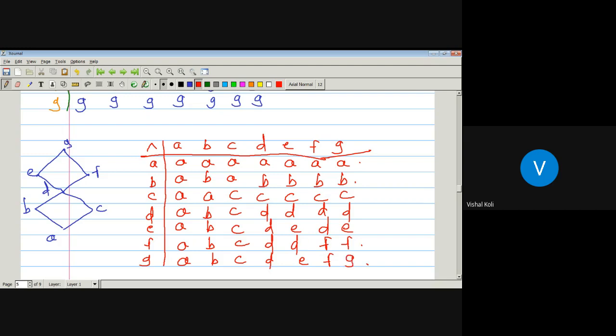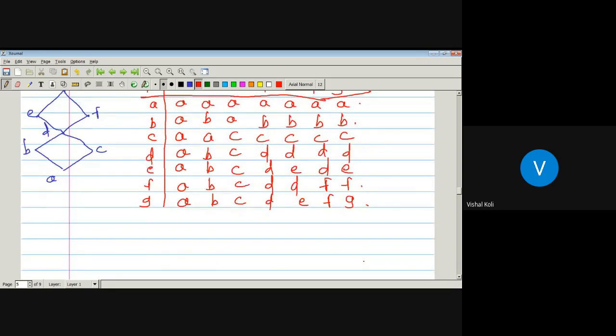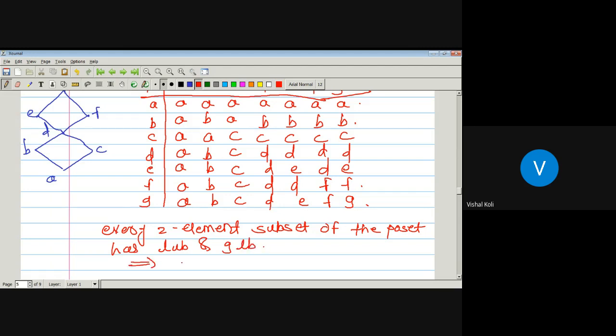Again here, every two elements of the corresponding poset have a least upper bound and greatest lower bound. So here, every two element subset of the poset has a least upper bound and greatest lower bound, which implies it is a lattice.